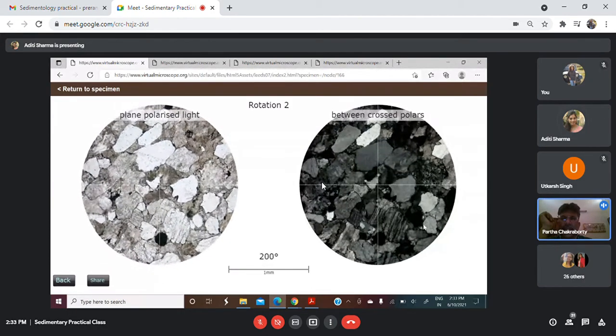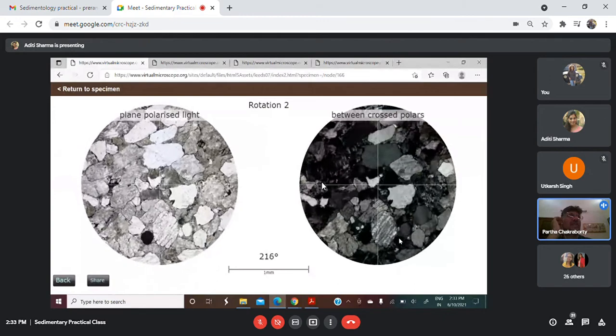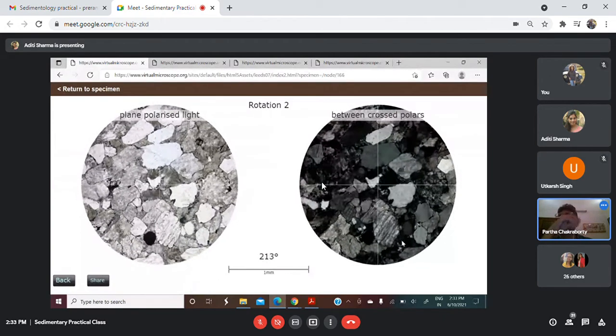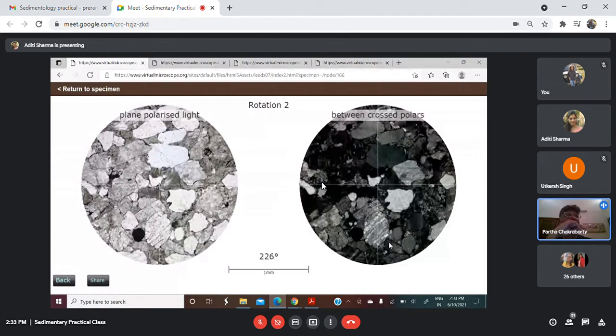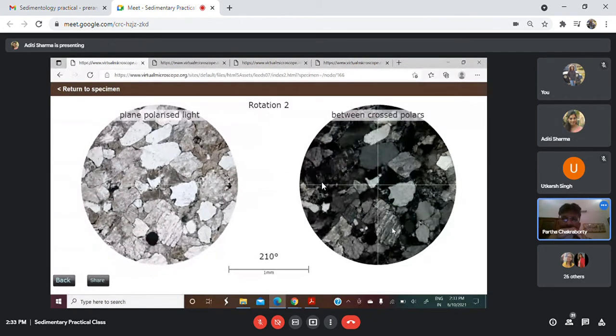This kind of exsolution lamellae you basically get in feldspar, because from the solid solution, when it is cooling down, the two phases get separated, and that is the exsolution.